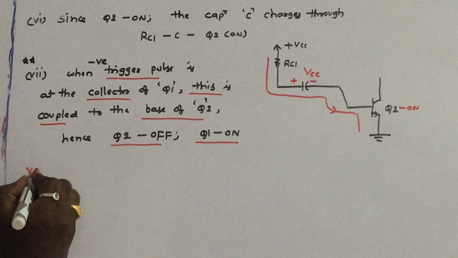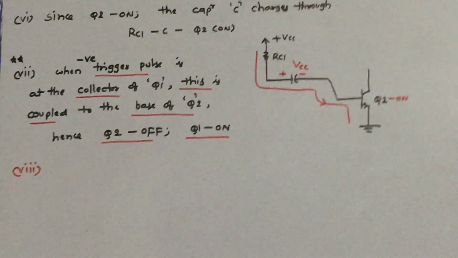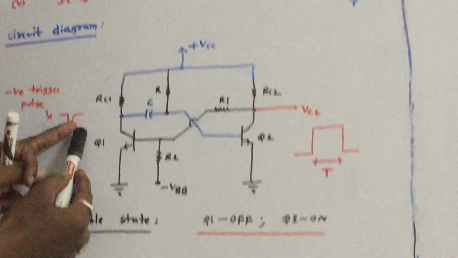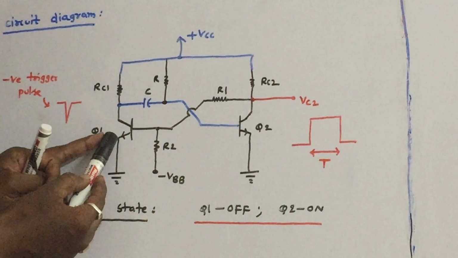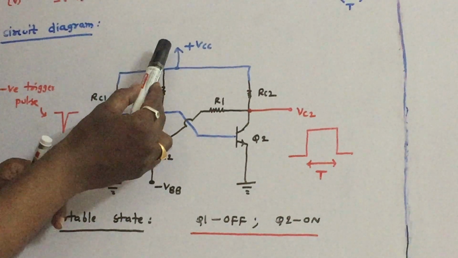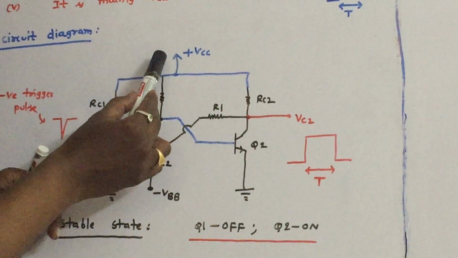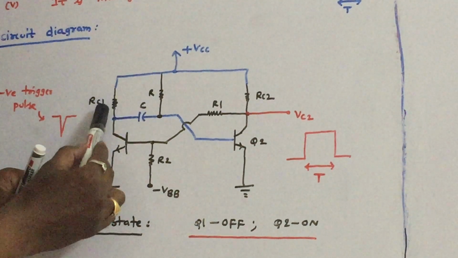So let us discuss the next point. Because of this negative trigger pulse, this is turned off, this is turned on. So what happens once this is turned on? Similar to the astable multivibrator, this capacitor discharges through VCC, R and through on Q1.